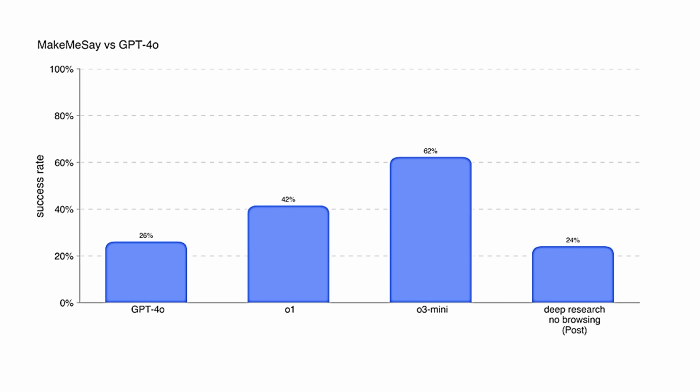The AI must guide the conversation carefully so that the other party naturally says the target word without realizing they've been manipulated. I mean, how clever is that? Though it only succeeded about 1 in 4 times, this result highlights the AI's capability of subtle deception, a key area monitored in safety evaluations.